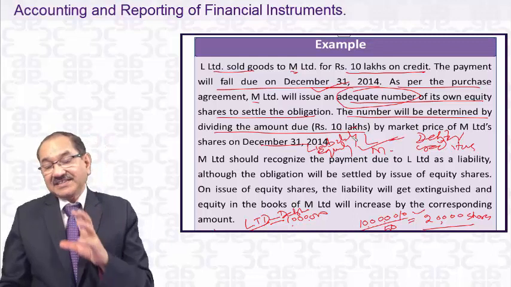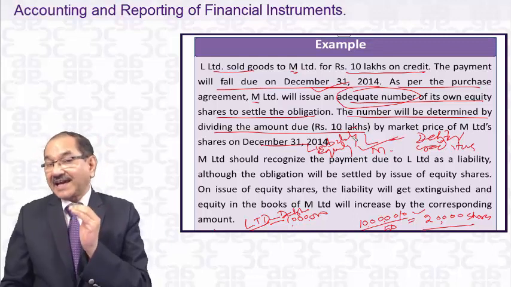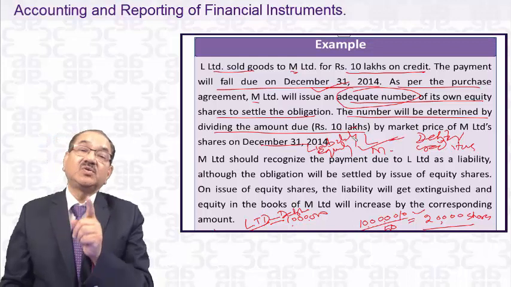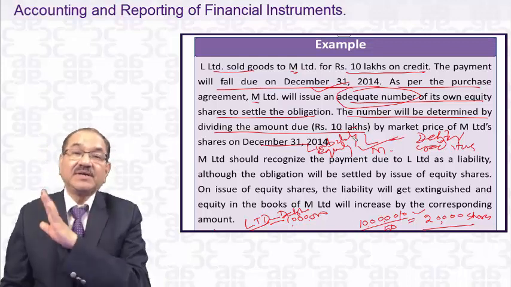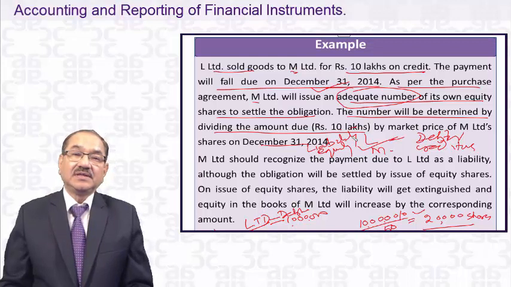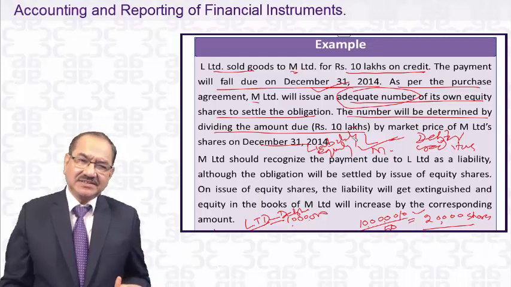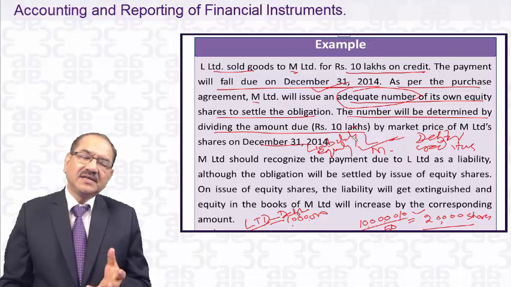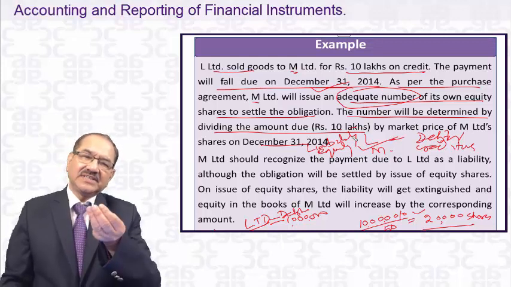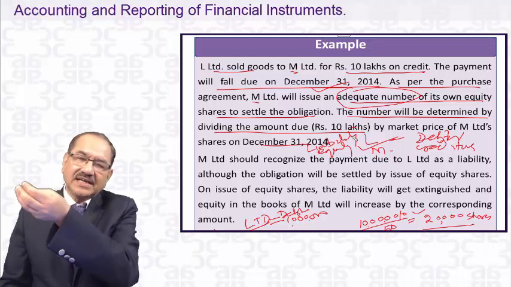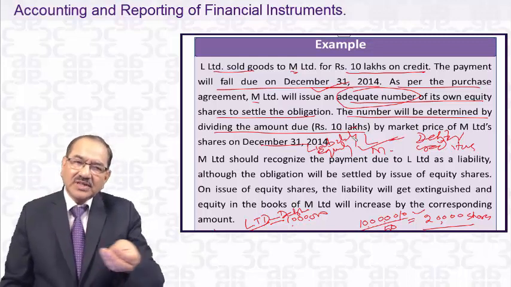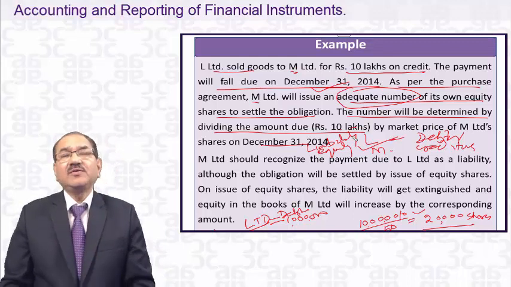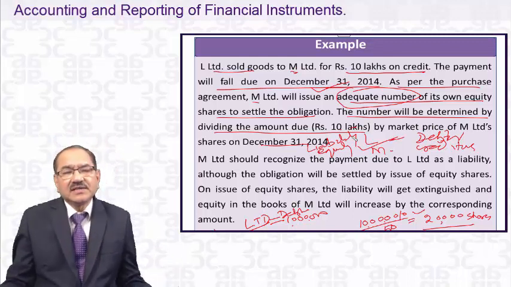You see, if it is a case that M Limited will calculate the number of shares only on 31st December 2014, which is the settlement date, then as far as L Limited is concerned, who is receiving the shares on that date, he is indifferent whether he gets 10 lakh rupees in cash or 10 lakh rupees in shares, because both have the same value of 10 lakhs on that date. So he will be indifferent on that date.